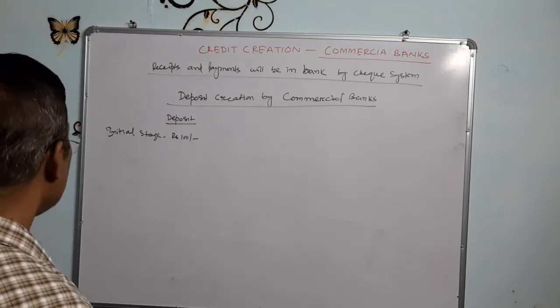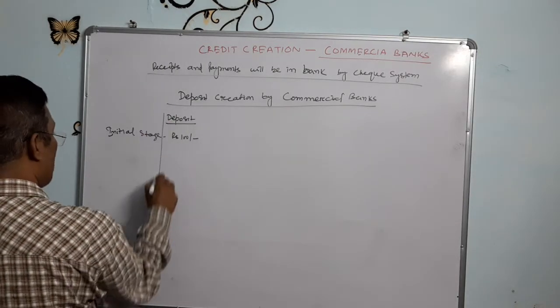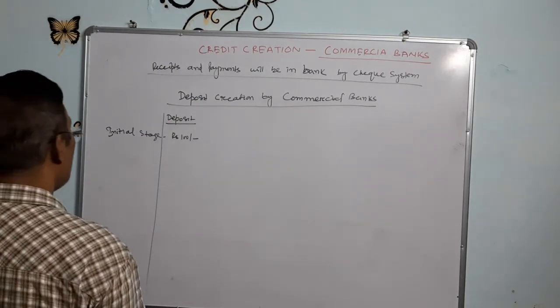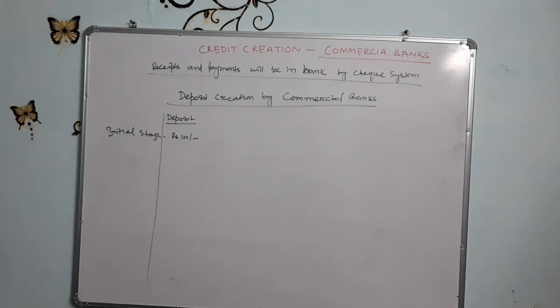₹100 is deposited, because the bank knows that at a time the people will not come to withdraw all that money, so it will give a loan to the public from part of the money.